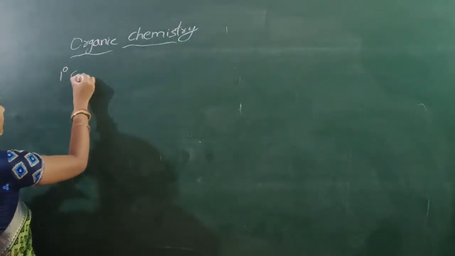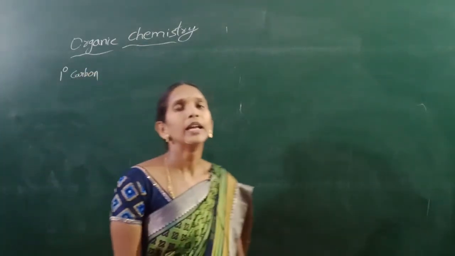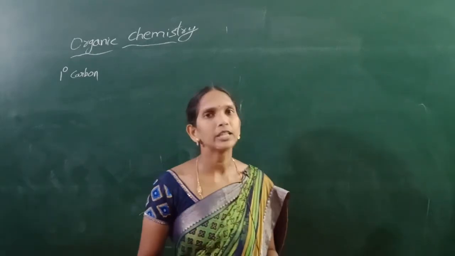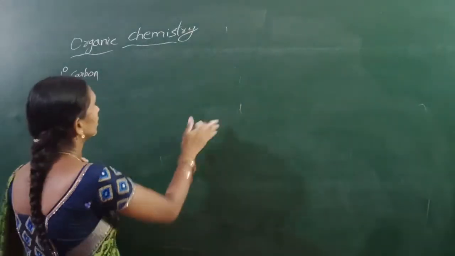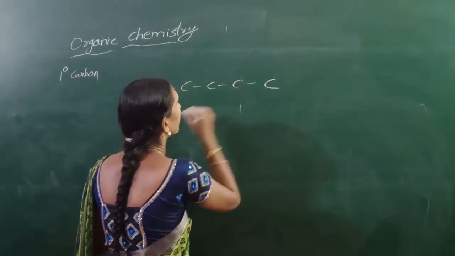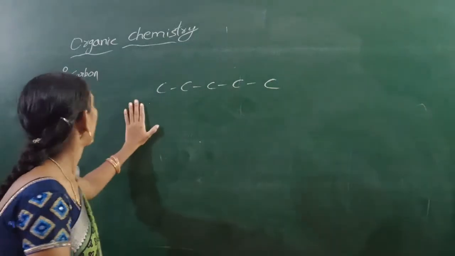Okay. Next, primary carbon. Primary carbon means the carbon atom is attached with only one carbon atom. Here I can take a 5 carbon chain.